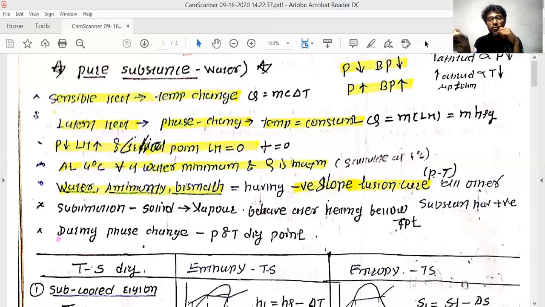Once the ice is completely converted into water, it will start increasing in temperature, and it will go to the third vertical line, that is the liquid line.